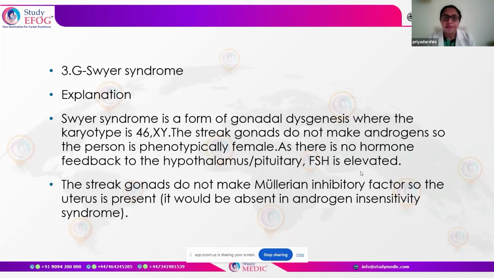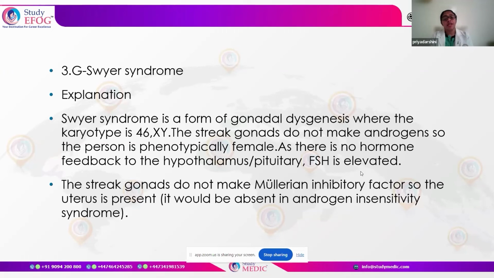Coming to option number 3, we were thinking in terms of androgen insensitivity syndrome, but the answer is Swyer syndrome. So where have we missed this? Swyer syndrome is basically a form of gonadal dysgenesis where the karyotype is 46,XY. There are streak gonads, so there is no androgen production, and phenotypically it is female. The individual is a female, but there is no hormone feedback to the hypothalamus and the pituitary. That is the reason why FSH is elevated.